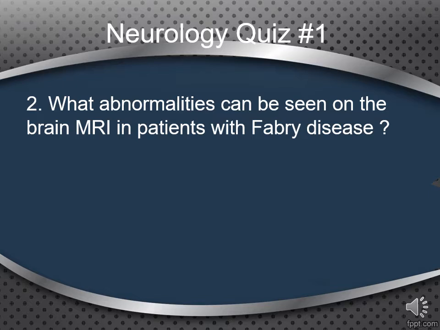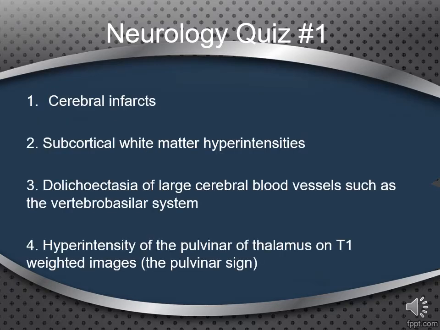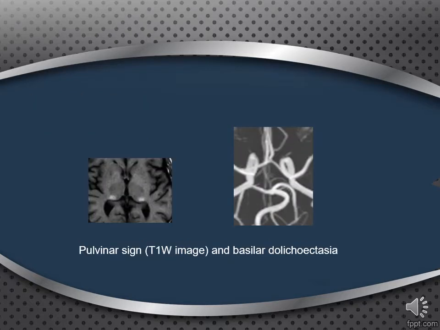What abnormalities can be seen on the brain MRI in patients with Fabry disease? These include cerebral infarcts, subcortical white matter hyperintensities, dolichoectasia of the large cerebral blood vessels such as the vertebro-basilar system, and hyperintensity of the pulvinar of the thalamus on T1 weighted images, also known as the pulvinar sign. These are images of the pulvinar sign and basilar dolichoectasia.